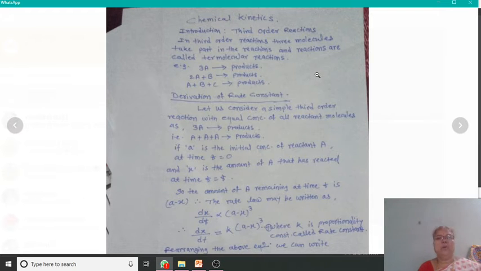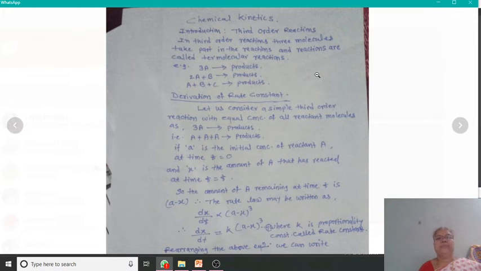Basically, the order of reaction is the number of molecules, atoms, or ions whose concentration change determines the rate of reaction, or the rate of reaction depends on the concentration change of three molecules.